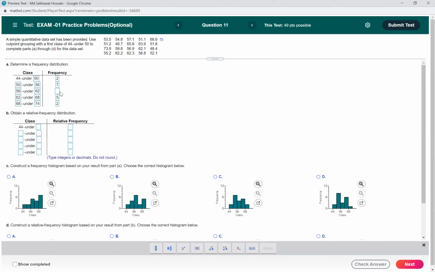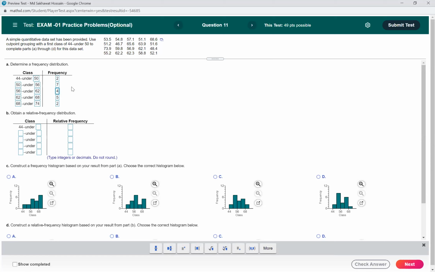So what is the frequency of the third group? Do you remember? Or maybe I can check. Yes, we have 4 actually. In that group we have 4 numbers here.